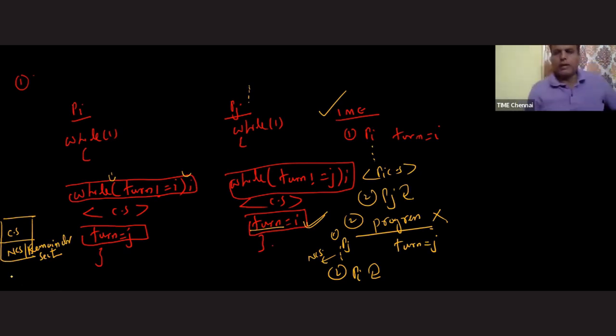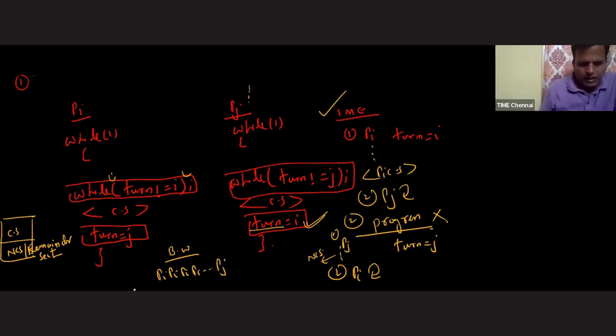Let's prove bounded waiting. Okay, fine. What I said to prove bounded waiting, sir, I said this. Try this: PI, and then PJ. Lastly, let's see whether this pattern is coming or not, sir. Currently, I am taking turn equals to I initially. Okay, fine. Let's see what will happen, sir.